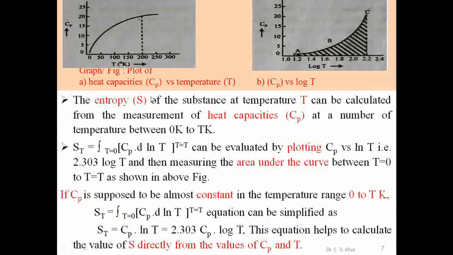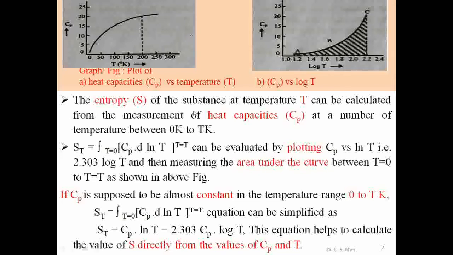Now consider this graph: figure A is the plot of heat capacity Cp versus temperature T in Kelvin. Figure B is Cp versus log T, heat capacity versus log of T. So the nature of the graph changes.